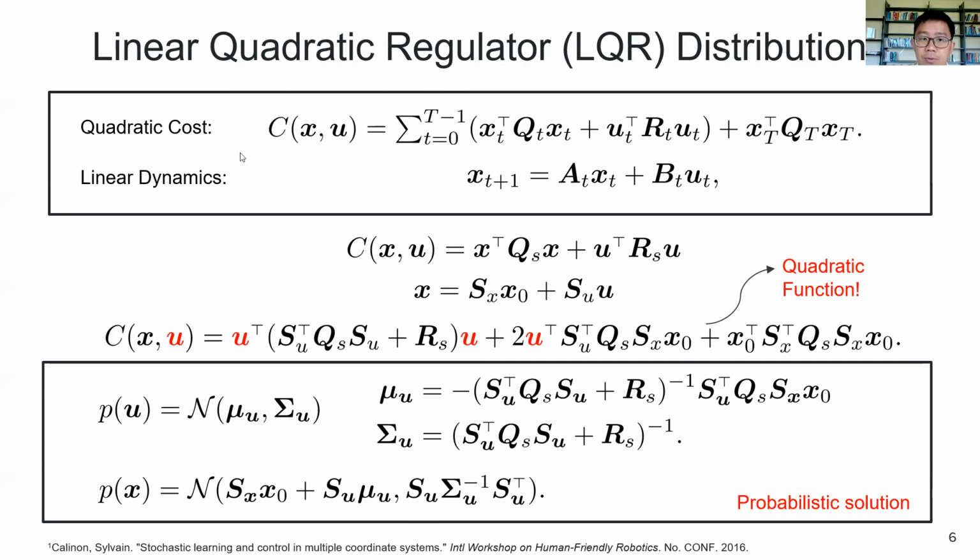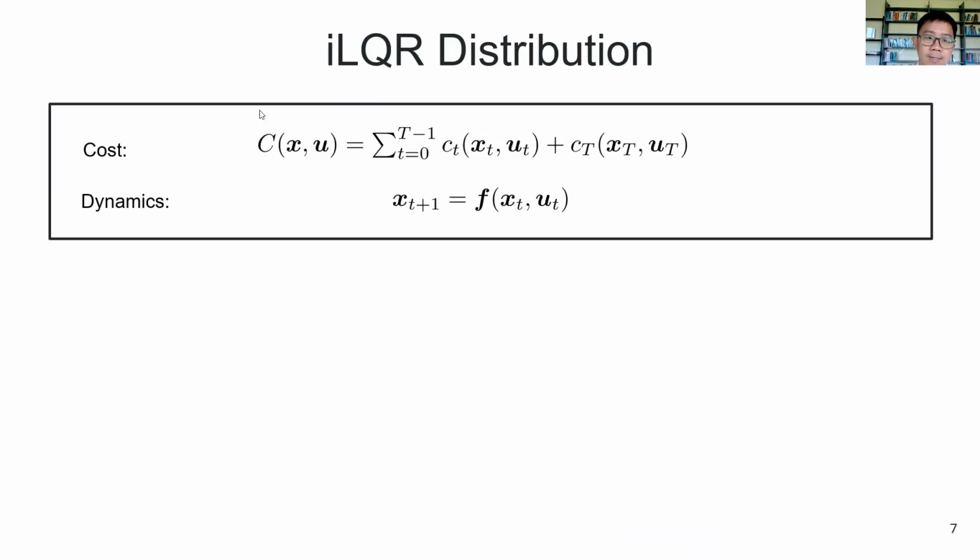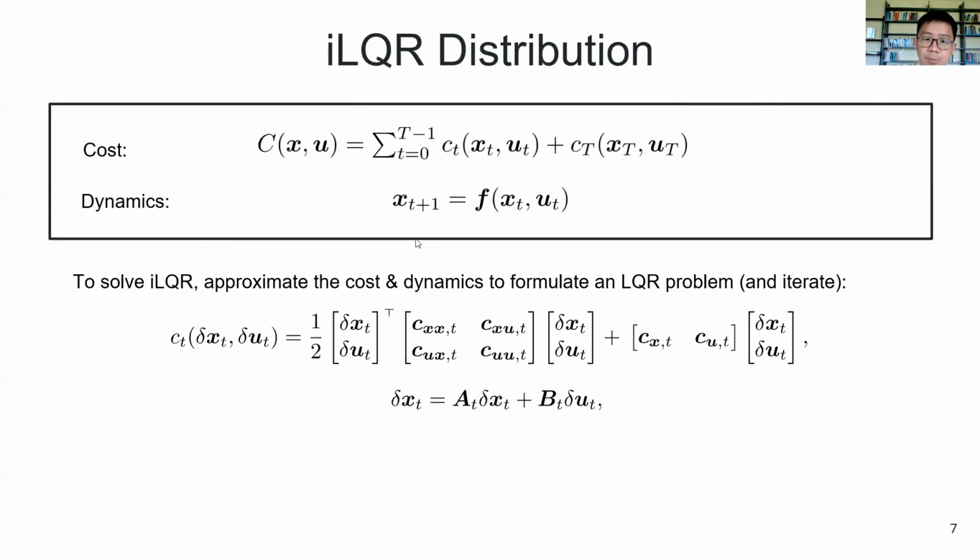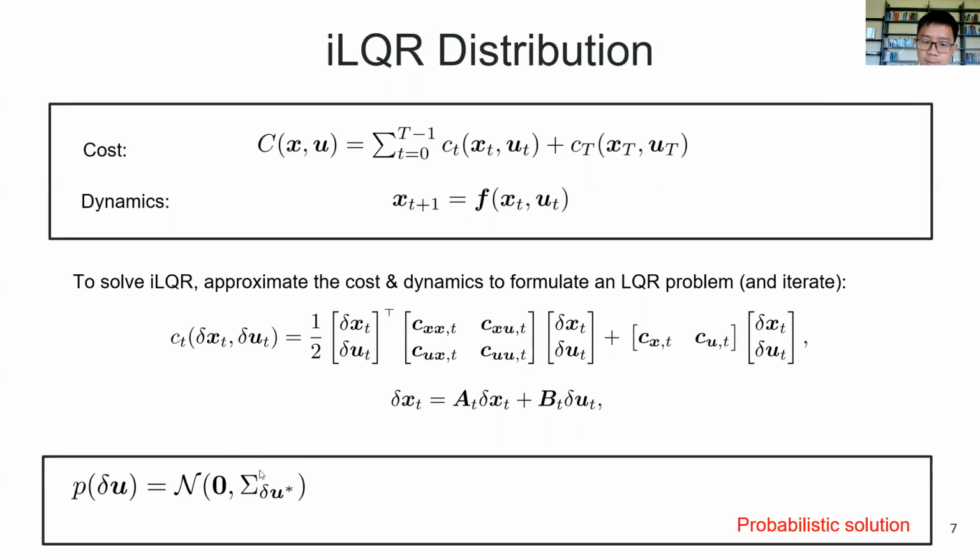So we can move on to the next extension, which is iterative LQR. Iterative LQR accepts general cost and general dynamics, and it solves the problem iteratively by approximating the cost as quadratic cost and the dynamics as linear dynamics. Then we formulate an LQR problem as a function of delta x and delta u, which are the deviation from the current solution. So it does that iteratively to improve the cost function until we reach convergence. And again, since we have an LQR problem here, we can compute the probabilistic solution as a Gaussian distribution.